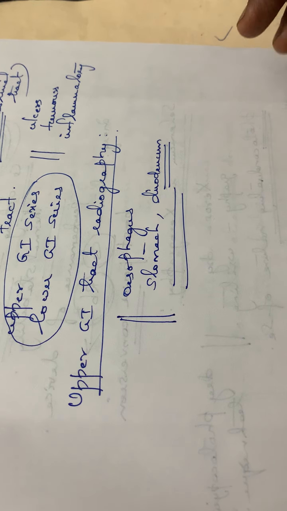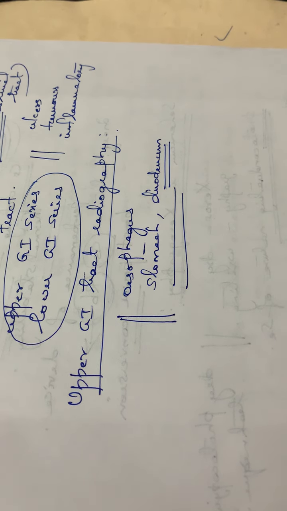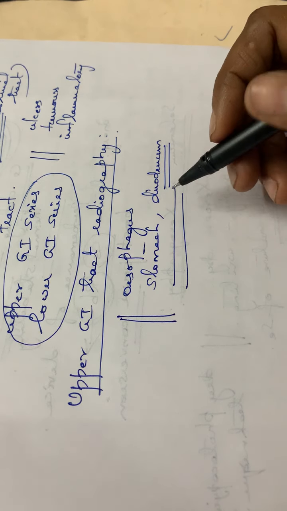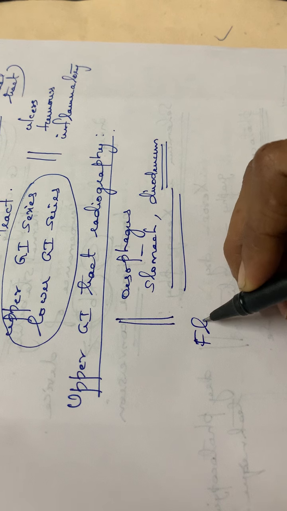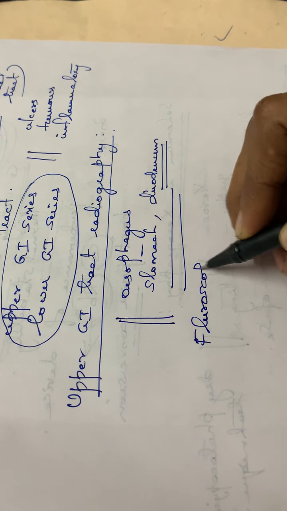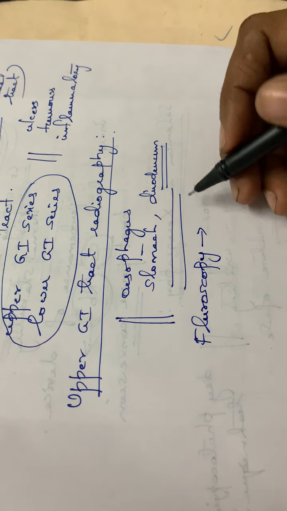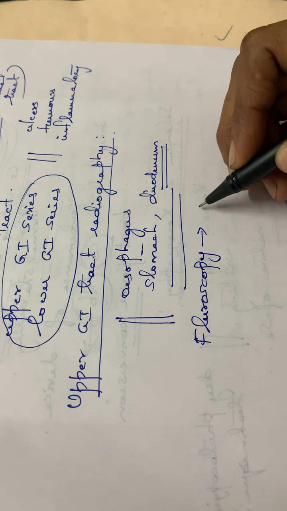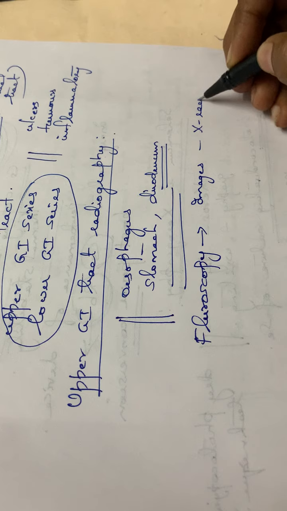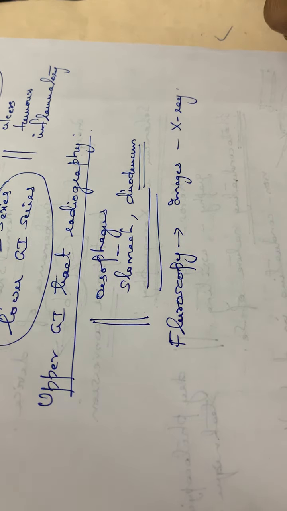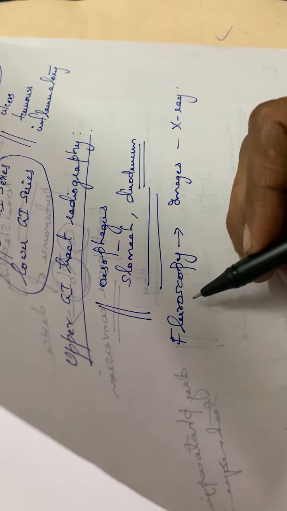Here the images are produced by a special form of X-ray called fluoroscopy.